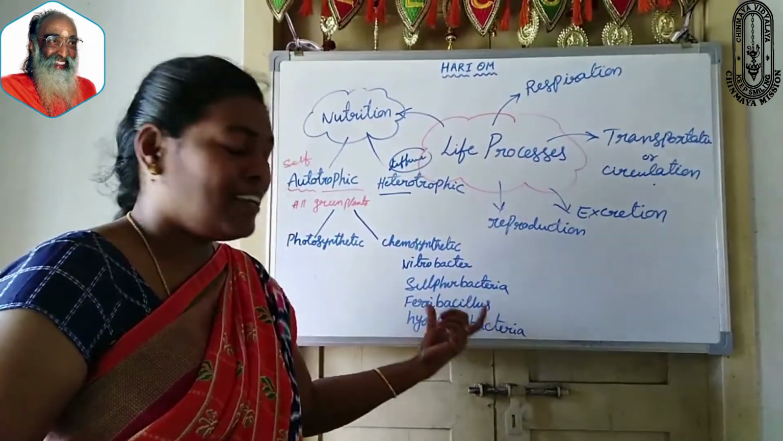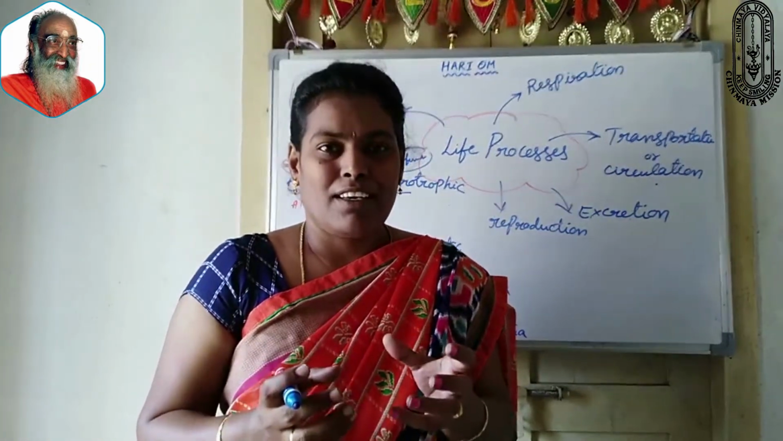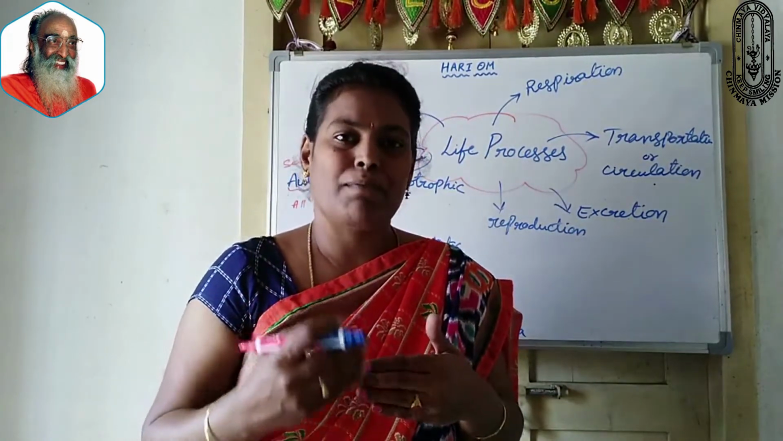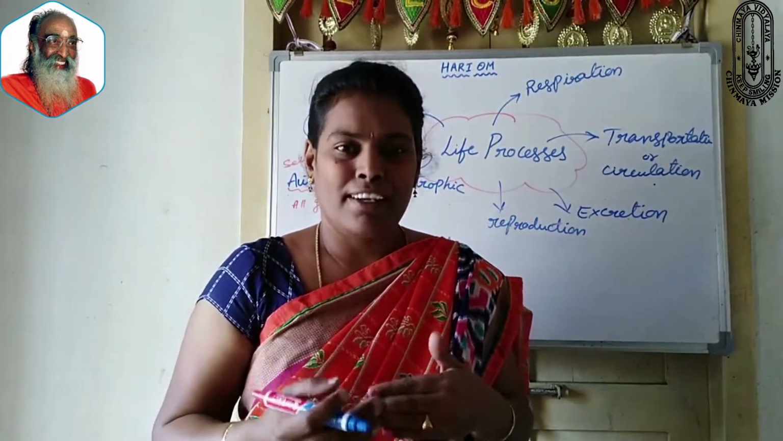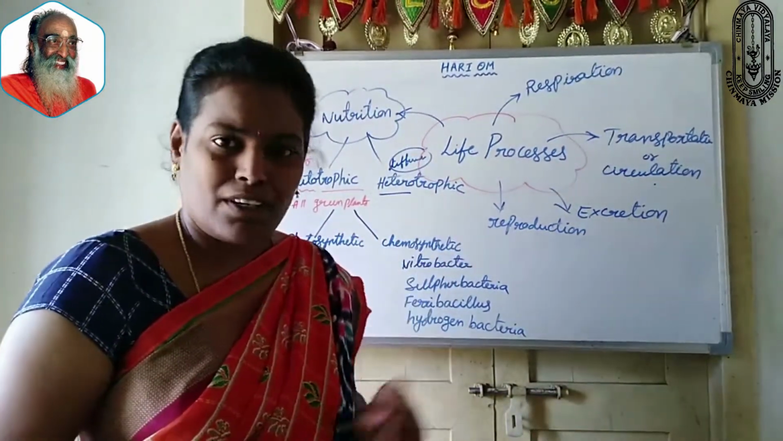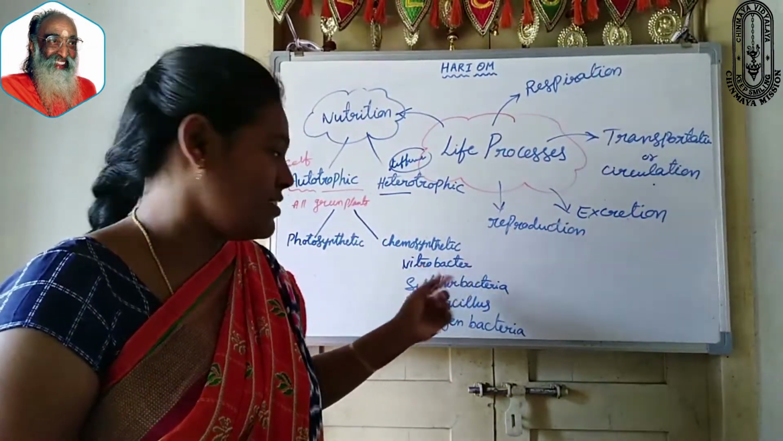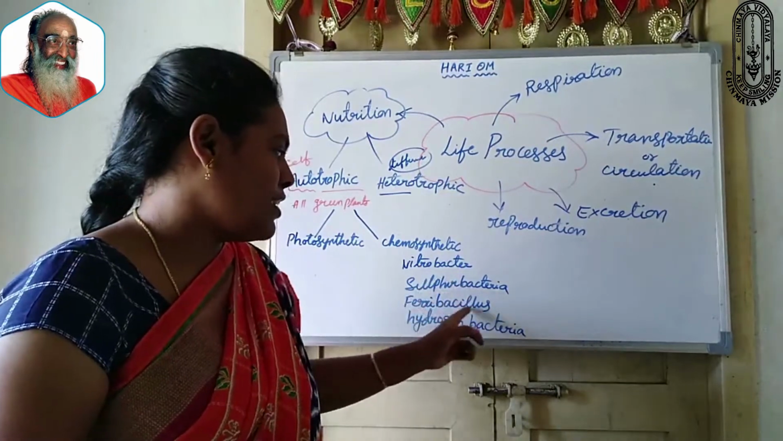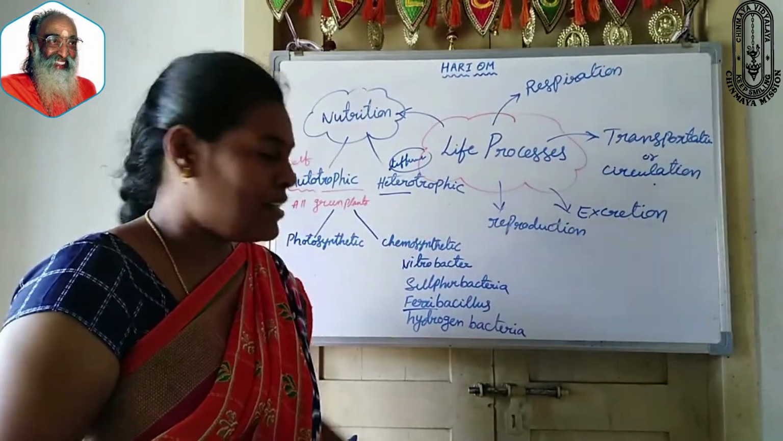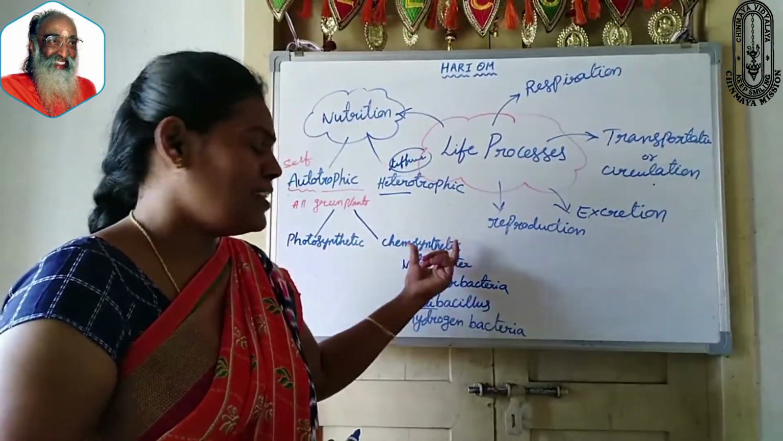These bacteria prepare their own food by using some types of chemicals. That type of autotrophic nutrition is called chemosynthetic autotrophic nutrition. Which examples can we discuss under this? Nitrobacter, sulfur bacteria, Ferribacillus. Ferri means iron here. Iron is the compound which is utilized by the bacteria to prepare its food. And then hydrogen bacteria. All these come under this category.